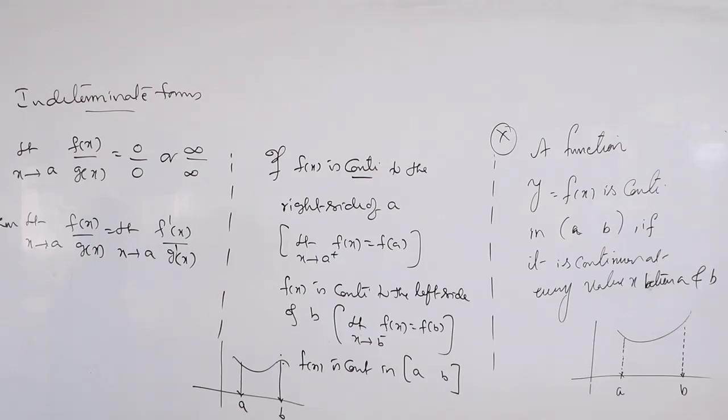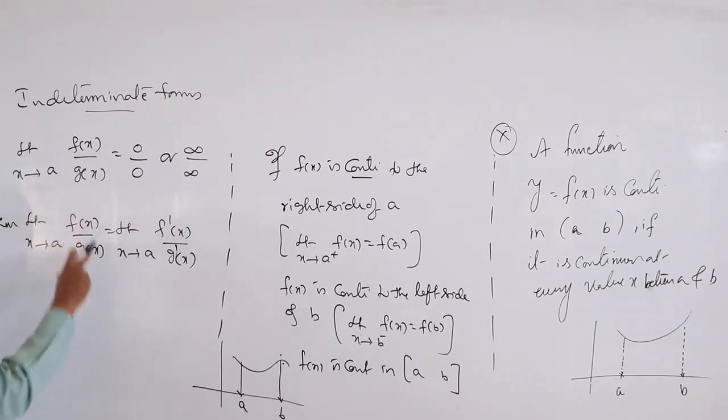Such a rule is given by the scientist L'Hospital. That is the reason this is called L'Hospital's rule. The name is not originally spelled this way; it must be spelled differently, but we are calling it L'Hospital's rule. This is very useful. Maximum problems you will get in this way.